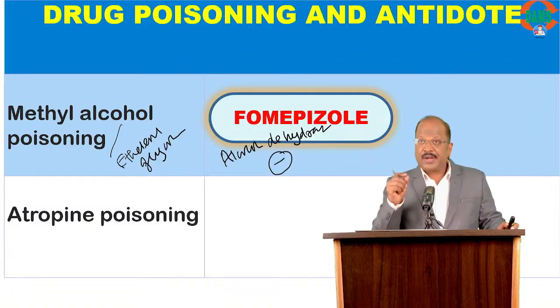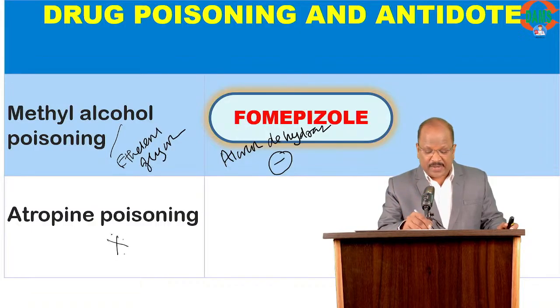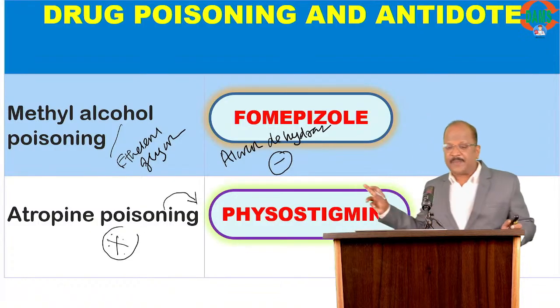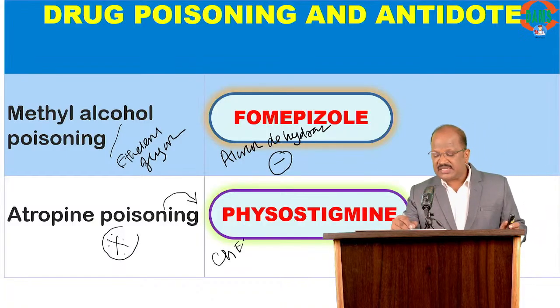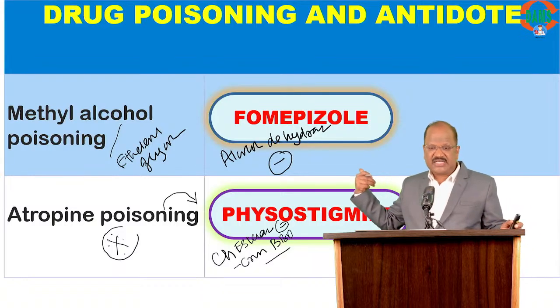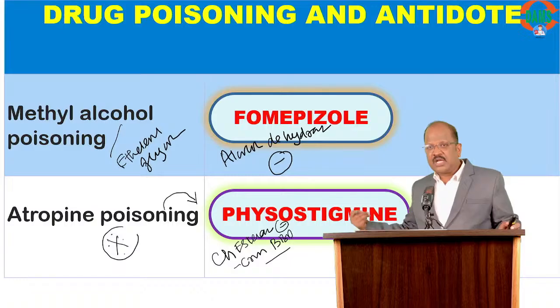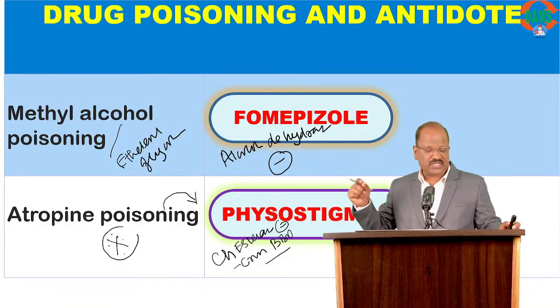Of course, atropa belladonna, or datura poisoning. Very important. For this poisoning, the specific antidote is physostigmine. Physostigmine is a cholinesterase enzyme inhibitor. It crosses the blood-brain barrier, so it is lipid soluble, able to control both CNS and peripheral symptoms of atropine. So the best drug of choice for treatment of atropine poisoning is physostigmine.